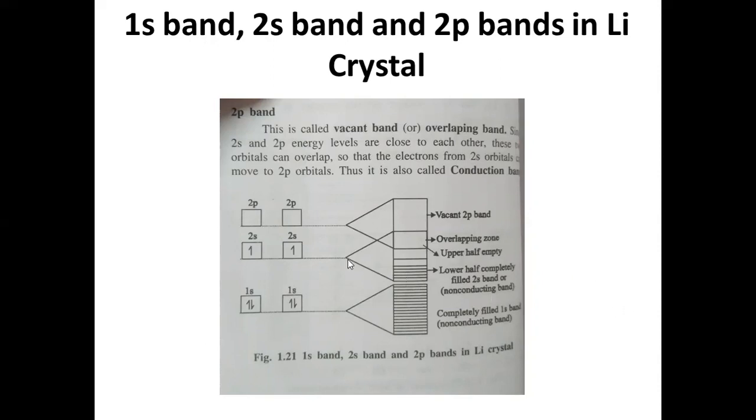Now, this half-filled band is called the valency band. This empty band is the conduction band, because it is responsible for taking up electrons from the valency band and for conduction of electrons. That's why this is called the conduction band, and this is called the valency band.